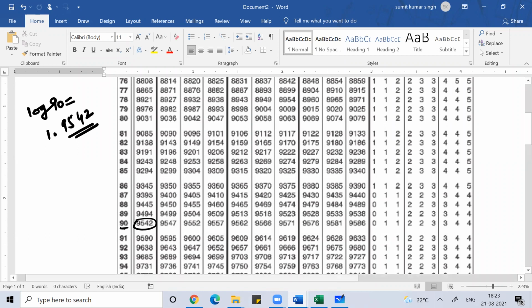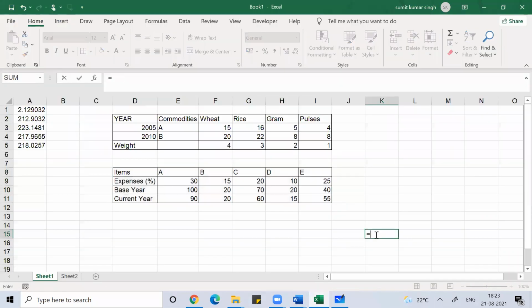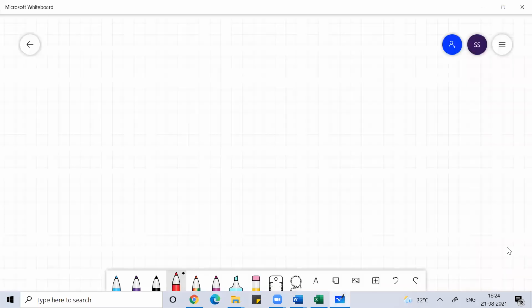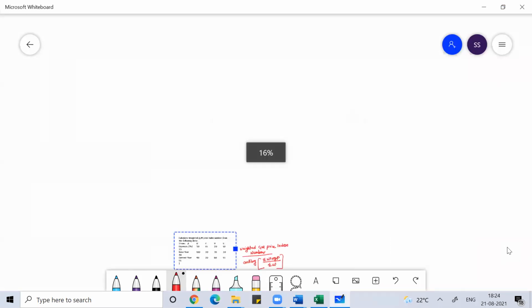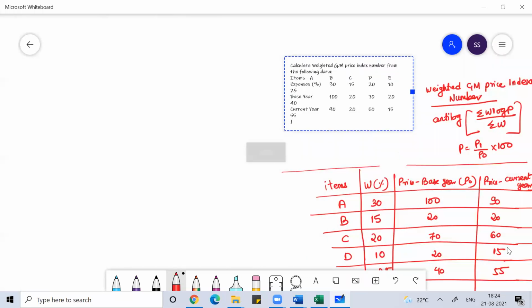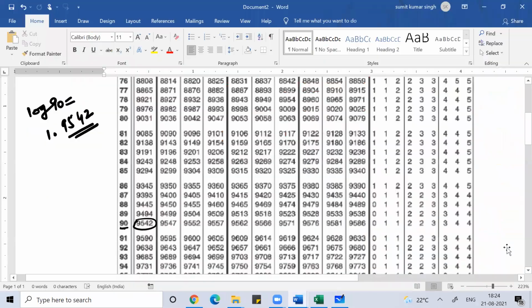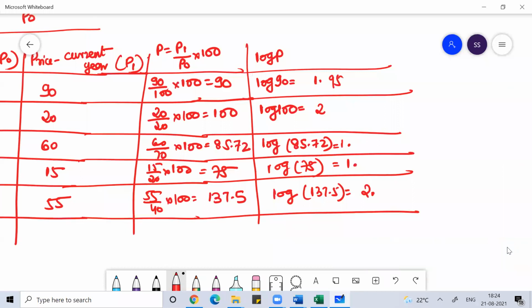You can do the same thing with MS Excel also. Simply type in MS Excel log 90. Are you getting this, guys? So how much will you get for log 90? 1.9542. Clear, everyone? Log 100 is 2 only.